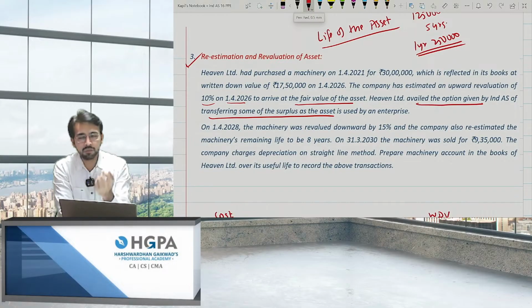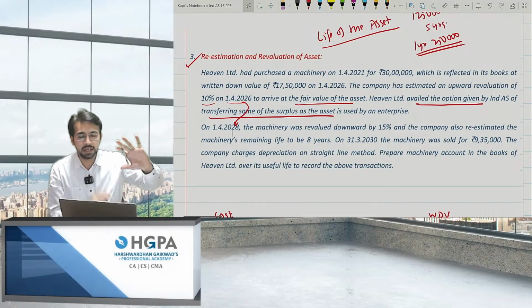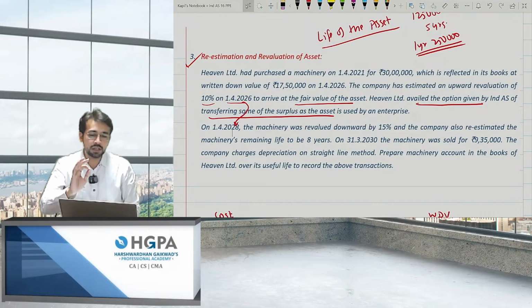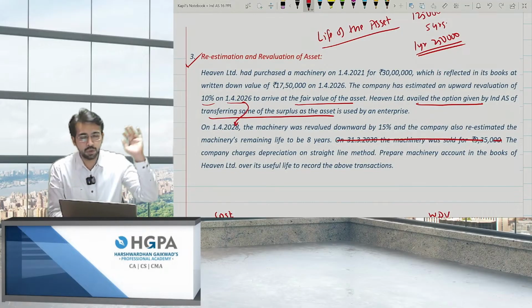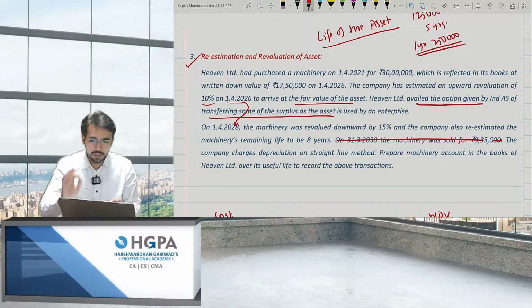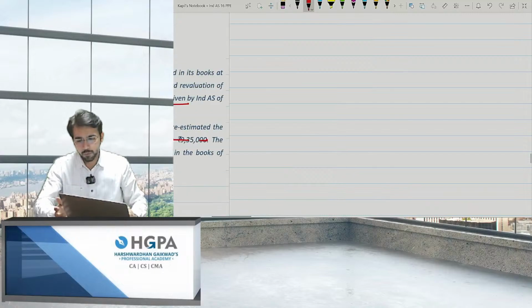Okay. On 1/4/28, that is after 2 years again. First it was 5 years and after 2 years again, the machinery was revalued downward by 15% this time, and the company also re-estimated the life to be 8 years now. On 31/3, the machinery was sold for 935. Okay, this was 935 sold. I will not tell about that. First of all, what to do of these things? Let's see. The first point.